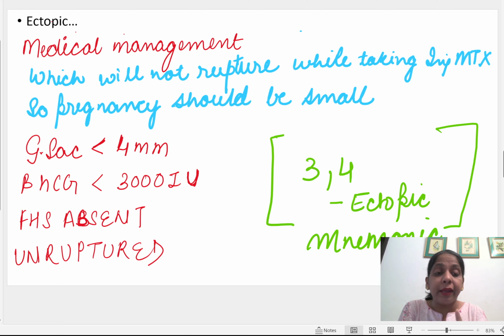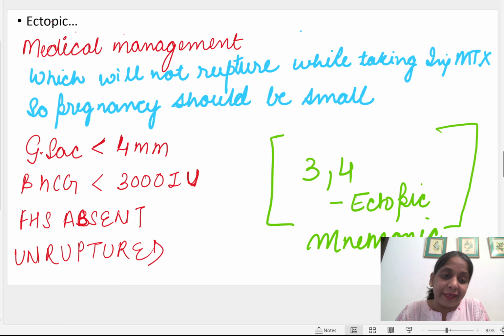Number second, beta HCG less than 3000 international unit. In the starting only we discussed, if the beta HCG is progressing, right? So if the beta HCG increases, it means it is an increased period of gestation. So the criteria is 3000 international unit. If the beta HCG is less than 3000 international unit, it means there is time before the pregnancy ruptures. We can give injection methotrexate.